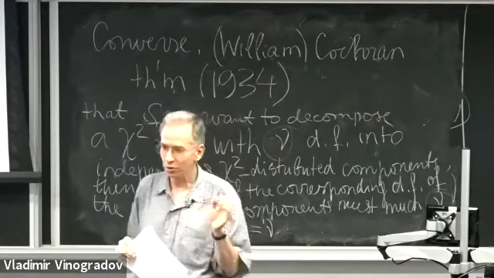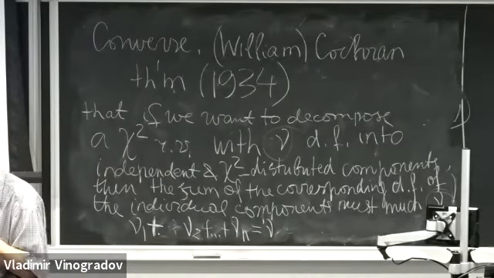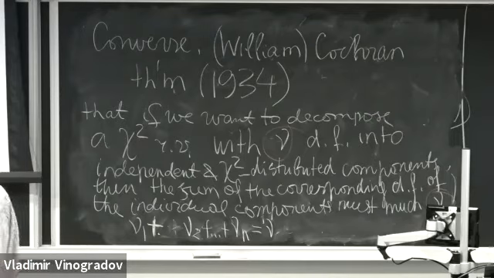William Cochrane actually worked in an agricultural farm in UK on various agricultural experiments. And this research came up from his studies on the data for agricultural trials.